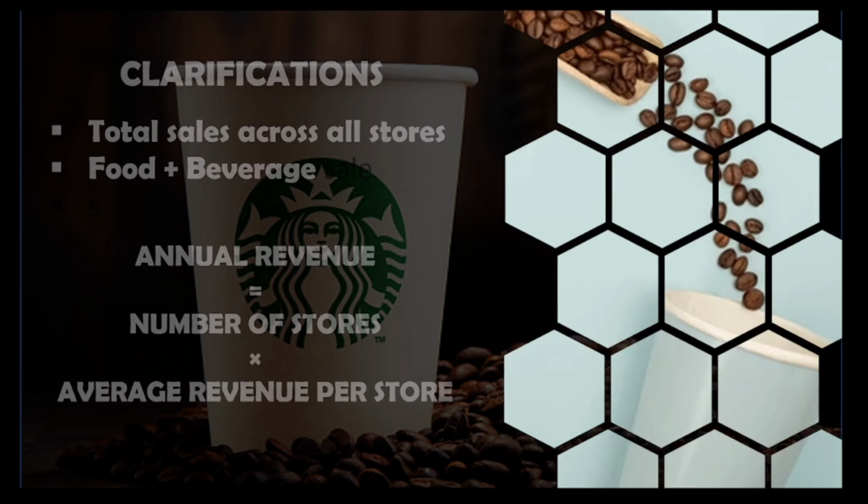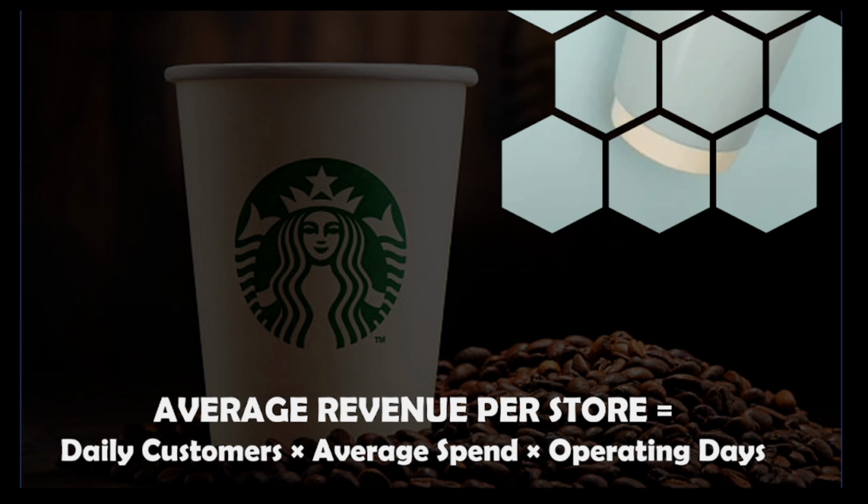Now, if we break down this further, we need to calculate the average revenue per store. So this component will be derived from three different separate components. That is the daily customers, or the total number of customers visiting a Starbucks store in one day, multiplied by their average spend or the average order value, and multiplied by the operating days, that is how many days our store is open throughout the year.